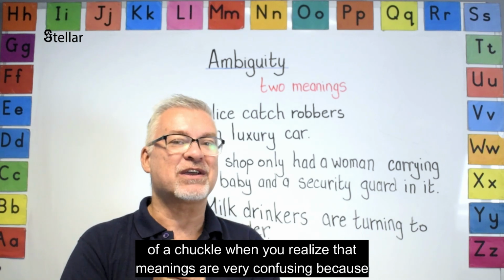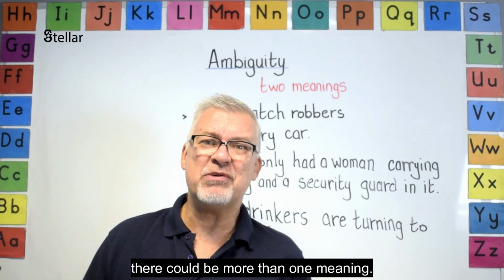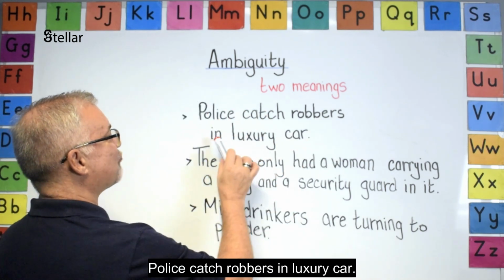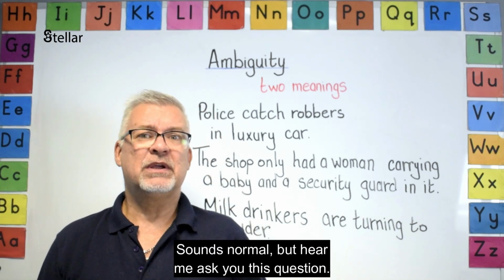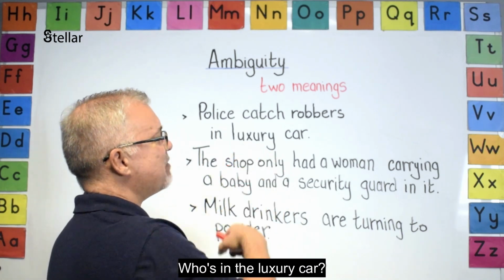You might have a little bit of a chuckle when you realize the meanings are very confusing because there could be more than one meaning. Have a look at this first sentence. Police catch robbers in luxury car. Sounds normal. But let me ask you this question. Who's in the luxury car?